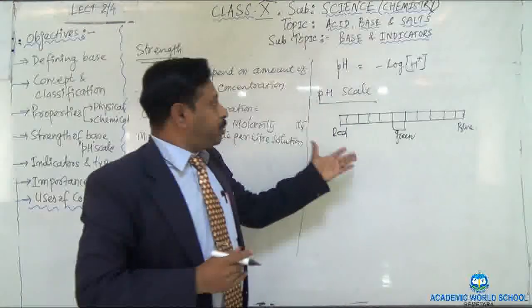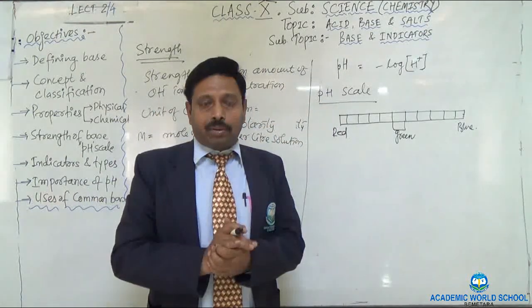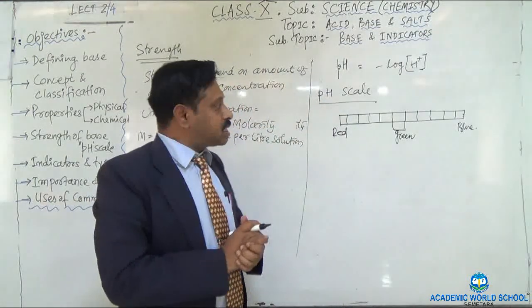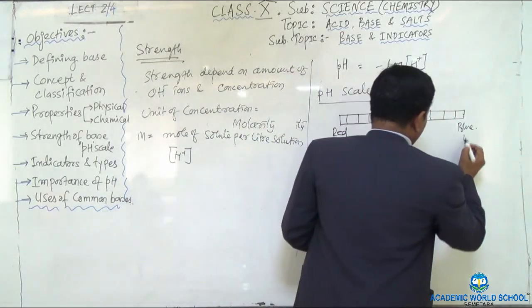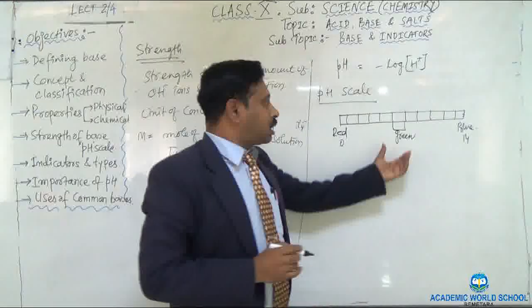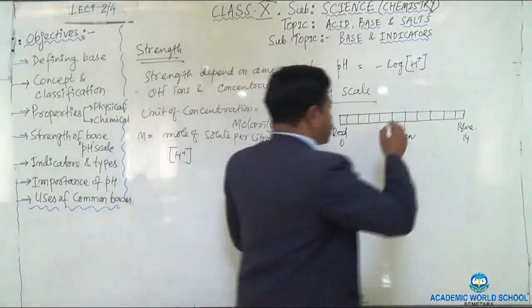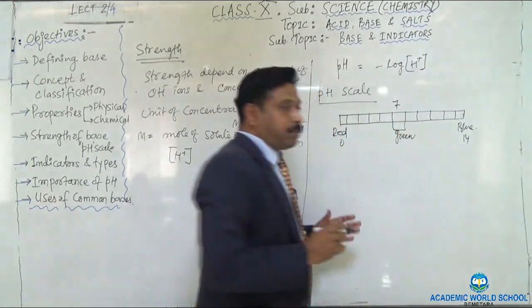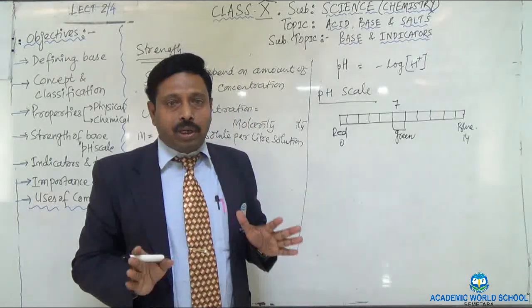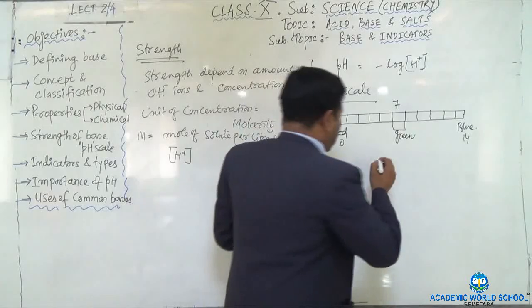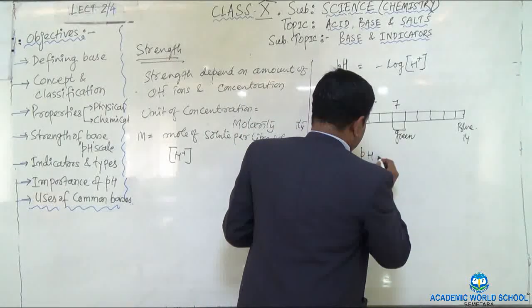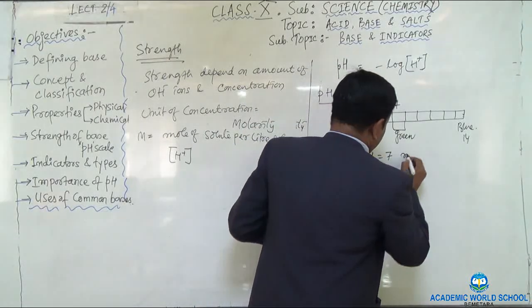And this pH scale is calibrated with a value. The range of the value is 0 to 14. The color green is 7. It means the pH value 7 is considered to be the neutral. Neutral means it is neither acidic nor basic. So let me write down pH 7. pH is equal to 7 is the neutral.